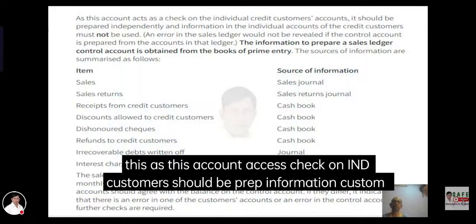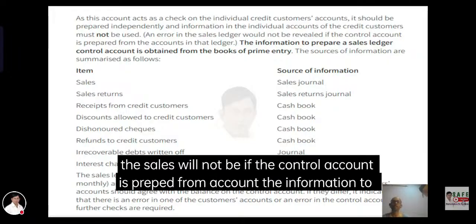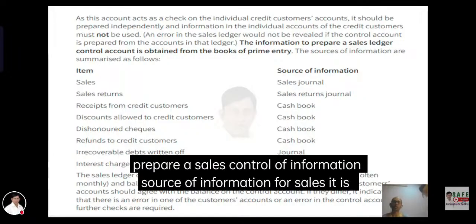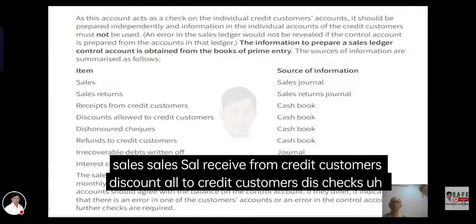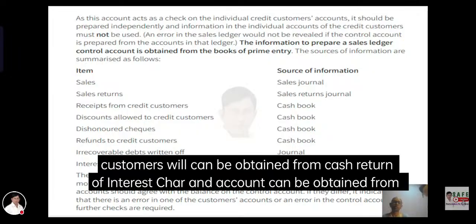This account acts as a check. Here the sales, source of sales, receipts from credit customers, discount, differential payments, irregular tax interest.